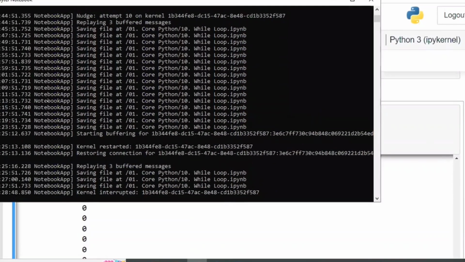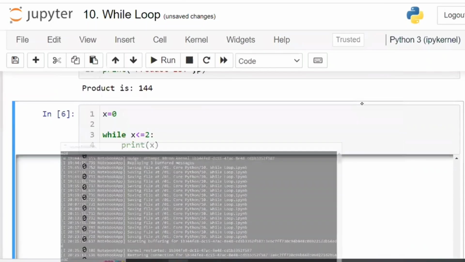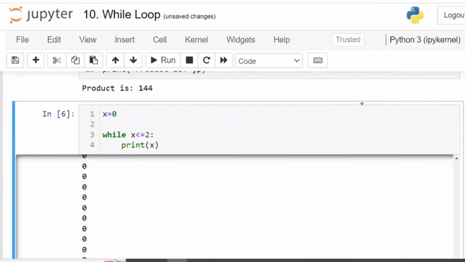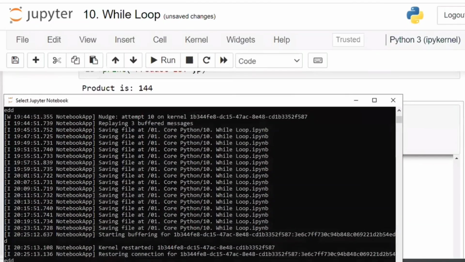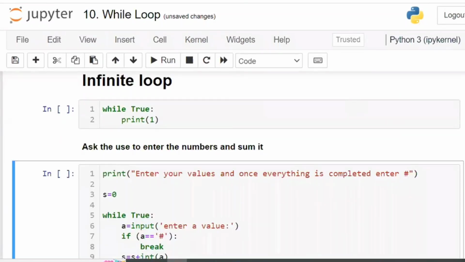Right? If you close this kernel, the Jupyter notebook backend, this Jupyter notebook will not work. In the backend, this black color window has to always run. Right? Now, next one is infinite loop.